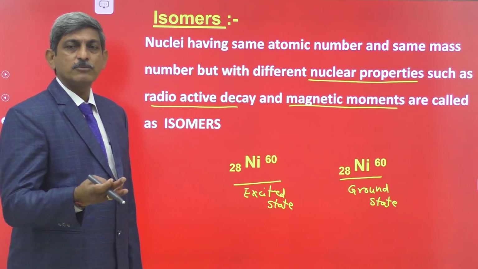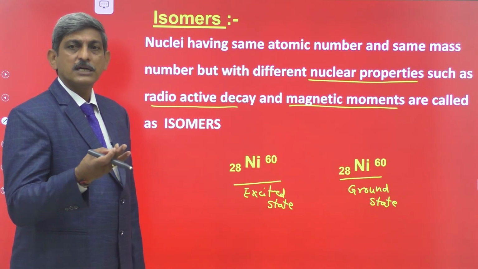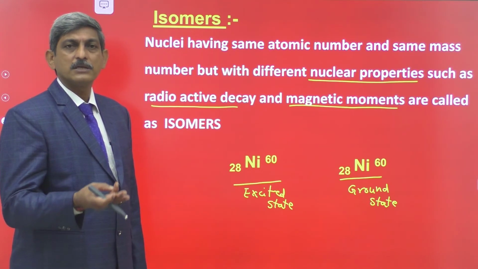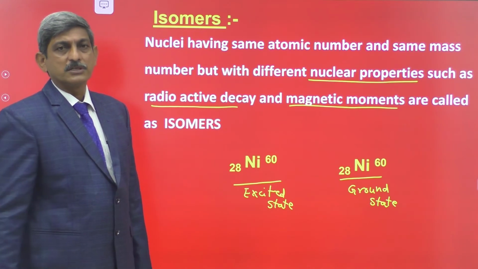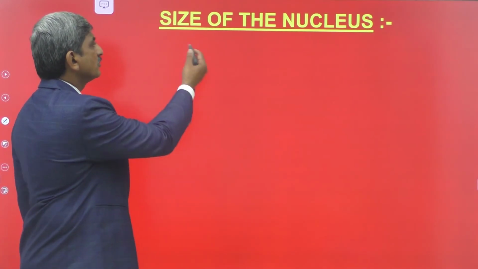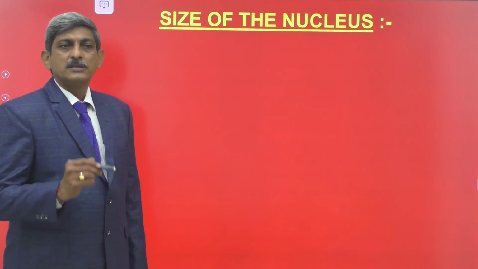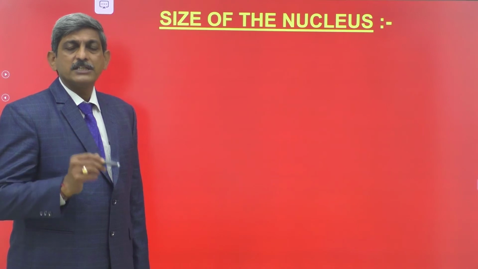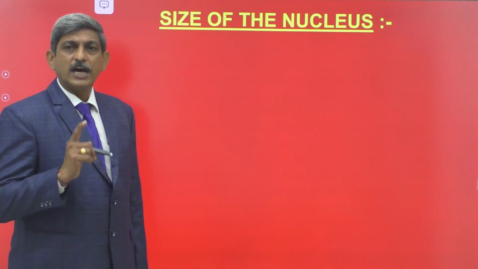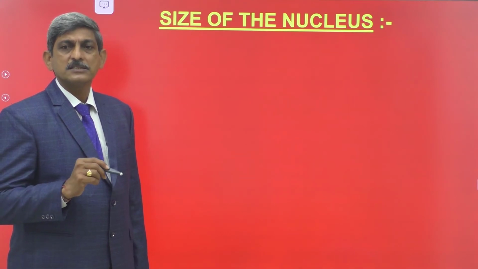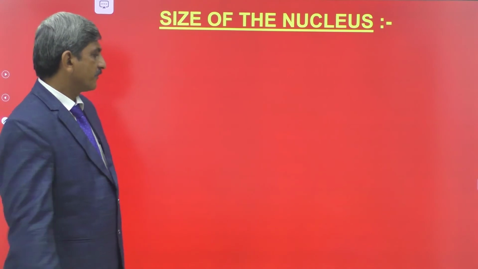So we studied the isotopes, isobars, isotones and isomers based upon the atomic number, mass number and the number of neutrons. Now come to the size of the nucleus. Rutherford estimated the size of the nucleus by studying the scattering of alpha particles and electrons projected onto different target materials.